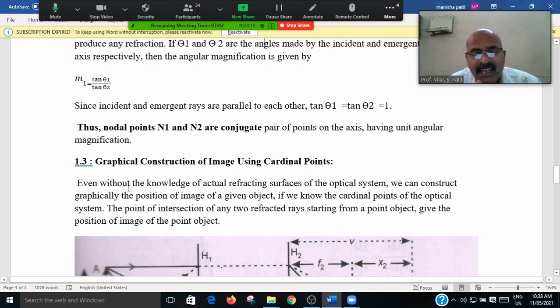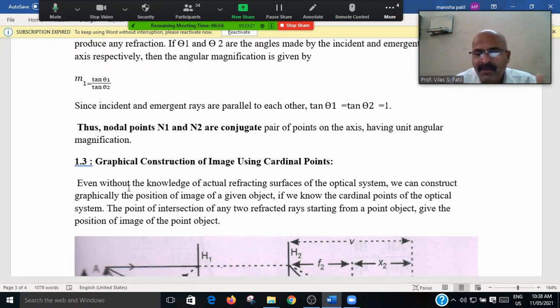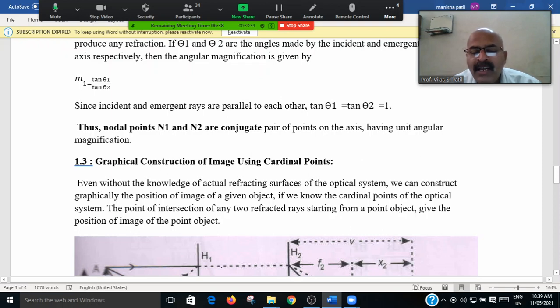Even without knowledge of the actual refracting surfaces of the optical system, that is, without practical knowledge of how the refraction occurs at different points on the surface of the lenses, we can construct graphically the position of the image of a given object if we know the cardinal points of the optical system. The point of intersection of any two refracted rays starting from the point object gives the position of the image.